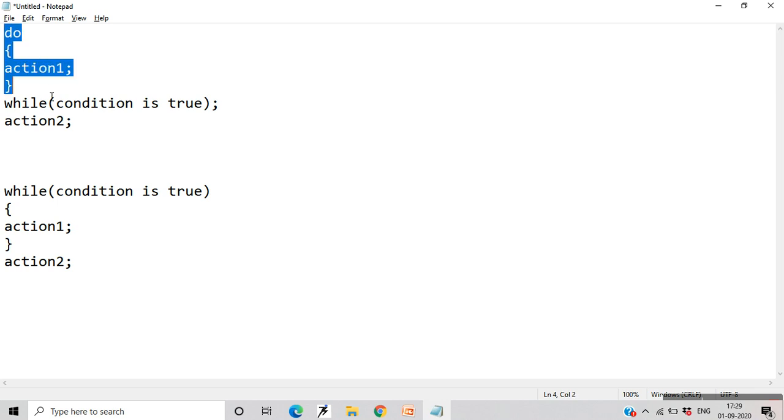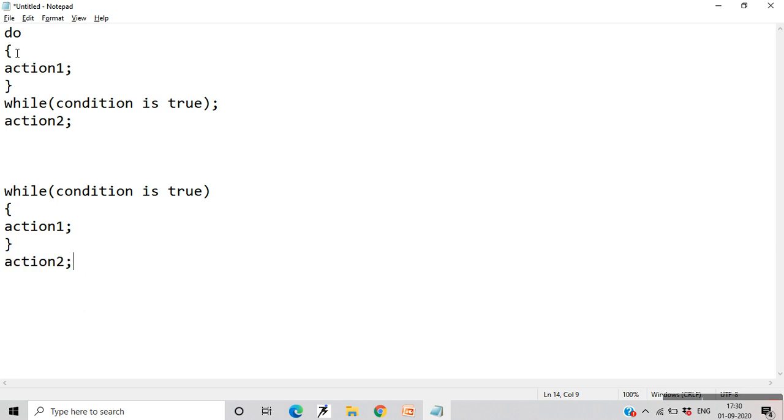You perform the action, and then while leaving you check whether the condition is true or false. So that is exit control, and it is repeated only if this condition is true. You do this while leaving the structure, whereas the while statement is an entry controlled one, because you enter into this loop only when the condition is true. If the condition is false, you don't enter the loop even once, and you leave the loop and perform action 2, that is, whatever statements come after the while statement.